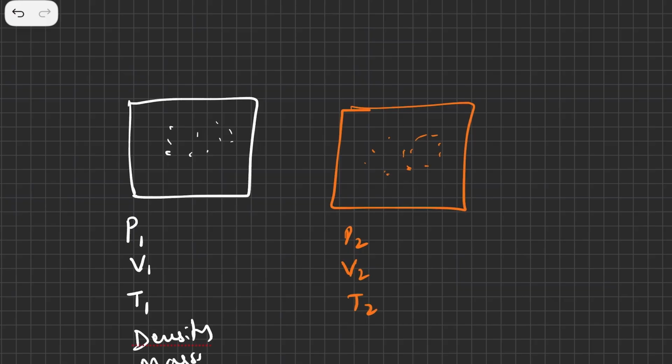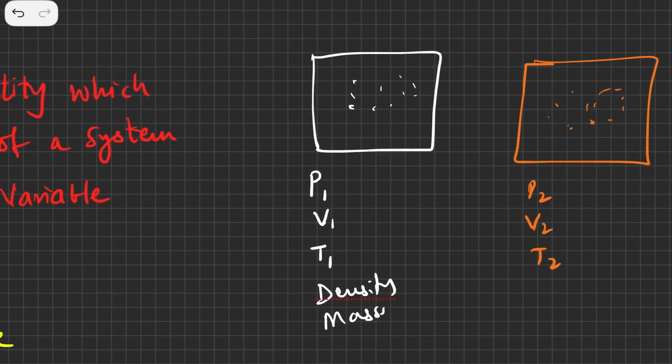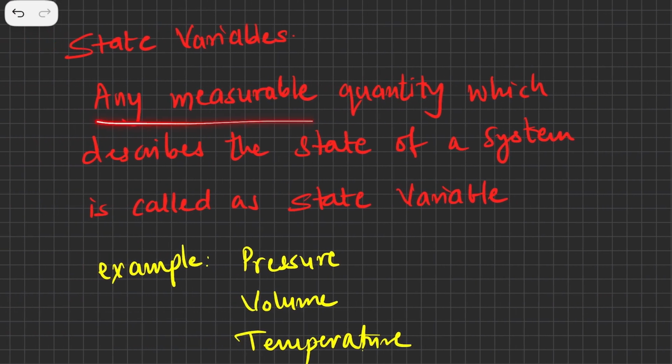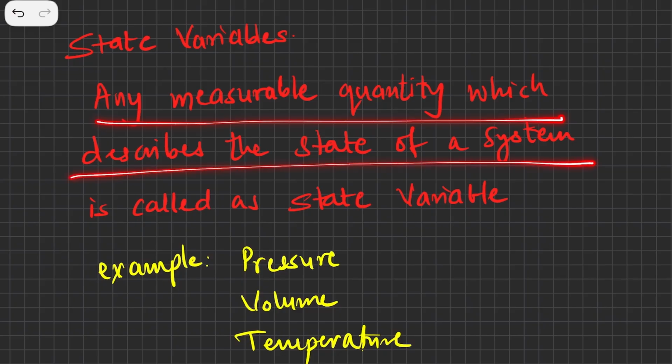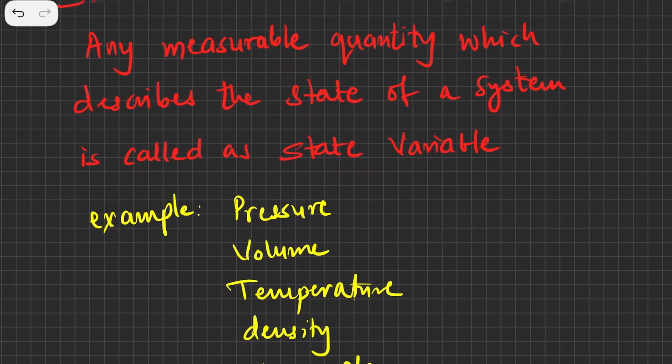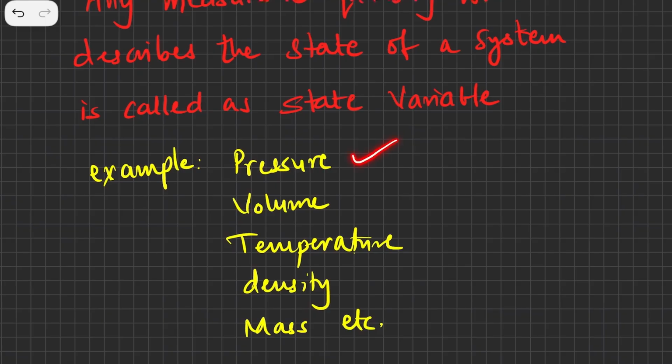So the measurable quantity which describes the state of the gas is called the state variable. For examples I have given: pressure, volume, temperature, density, mass, all these are called state variables.